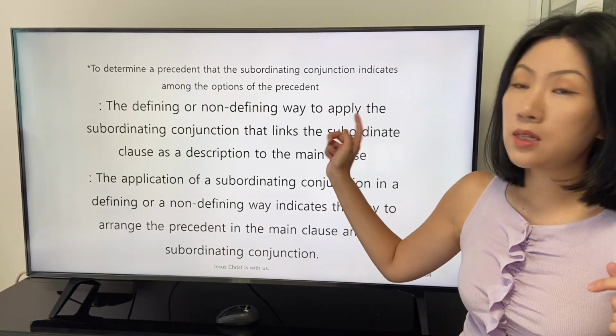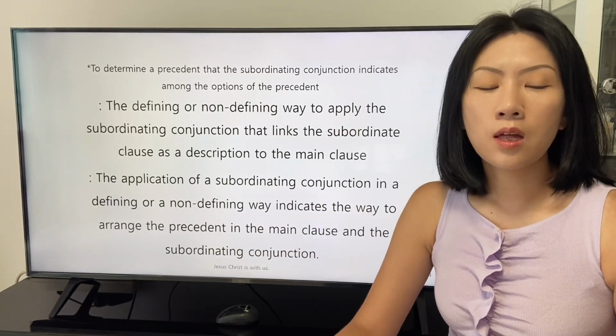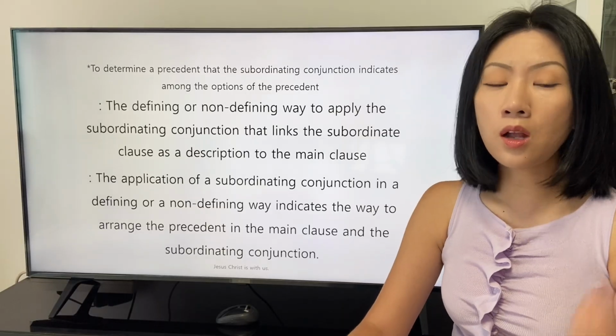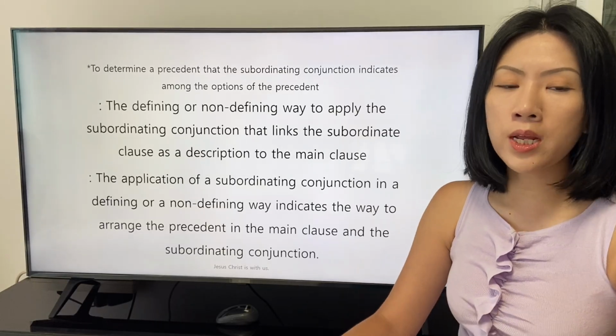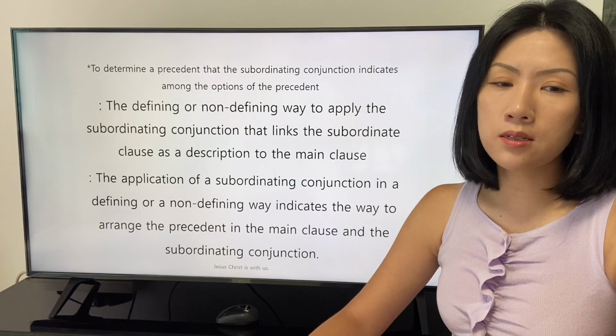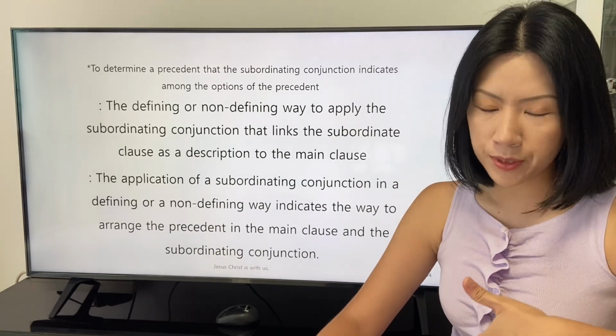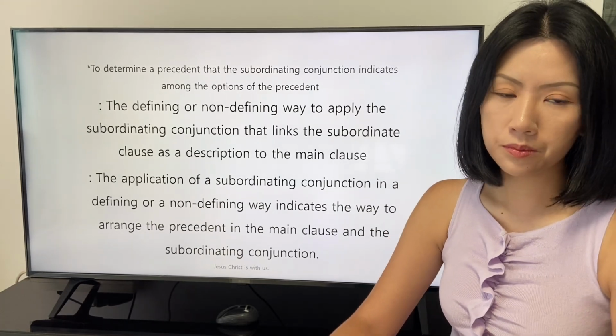Okay, let's read the other title. The defining or non-defining way to apply the subordinating conjunction that links the subordinate clause as a description to the main clause.